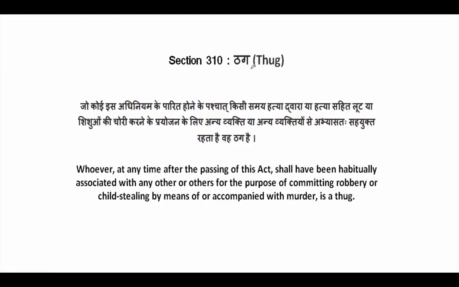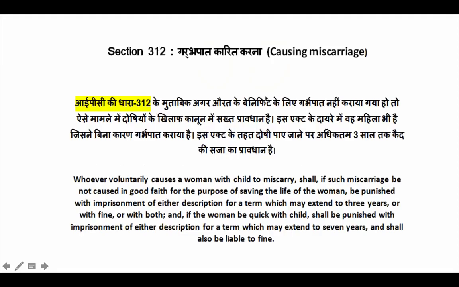Now let's take a look at a person who is called a thug, and the section is 310. So whoever is habitually associated with any other or others for the purpose of committing robbery or child stealing by means of or accompanied with murder is a thug. That is section 310. Now if you cause miscarriage which is not in the best interest or welfare of the woman, then you are punishable under section 312.